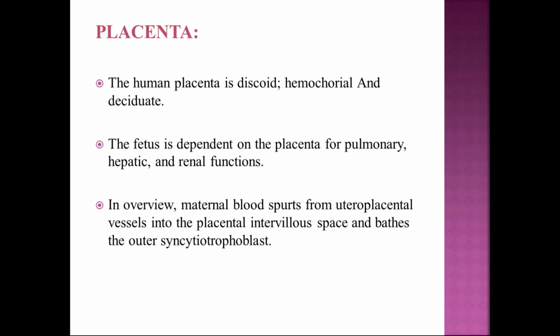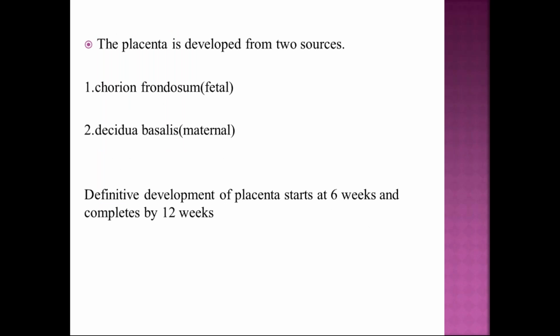The fetus is completely dependent on placenta for its circulation. In overview, the maternal blood usually spurts from the uteroplacental vessels into the intervillous spaces and bathes the chorionic villi. Placenta is actually developed from two sources, that is fetal and maternal. Fetal is from chorion frondosum and maternal is from decidua basalis. The definitive development of placenta usually starts at 6 weeks and completes by 12 weeks of gestation.